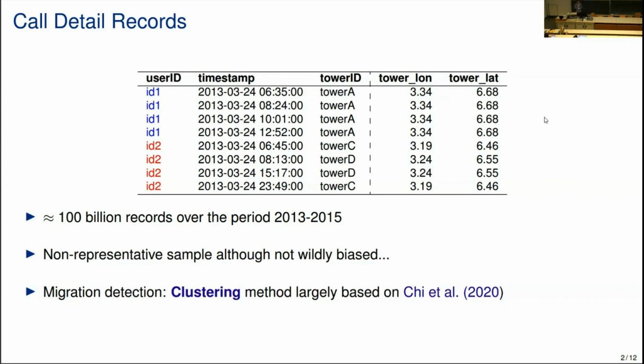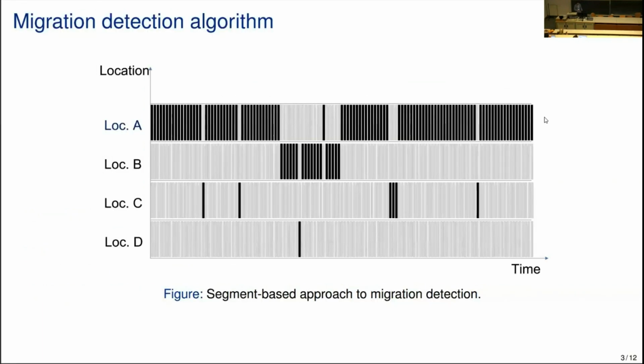So then in terms of migration detection, we take those raw trajectories and they're all different from each other. Some people are seen very frequently and then not seen for 5 days or 10 days. Others have different types of trajectories. So we implement a clustering method that is largely based on a paper by Chi and Carter, and which I'm going to illustrate with those few sketches.